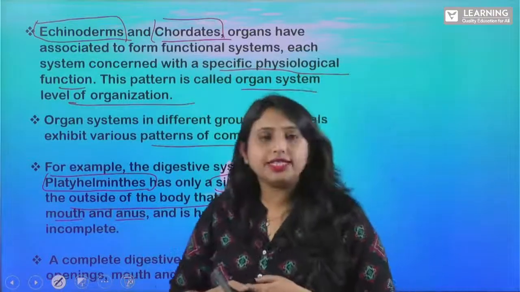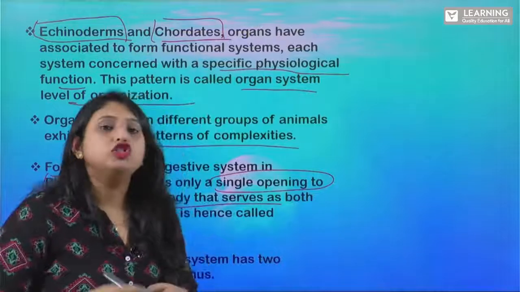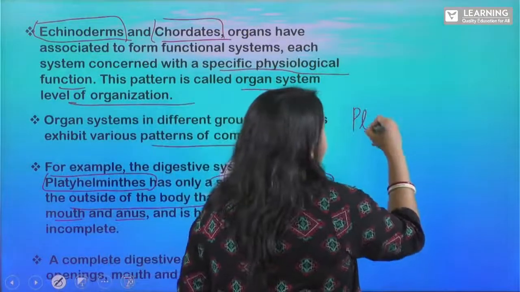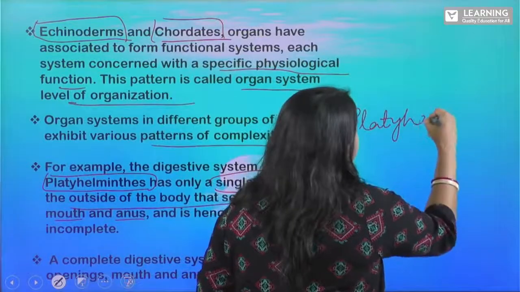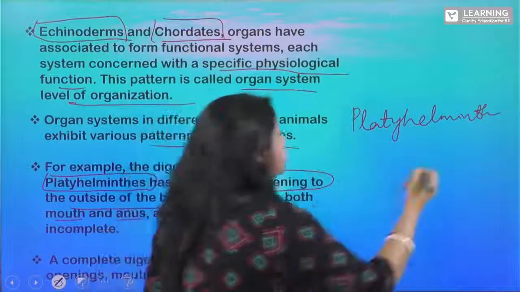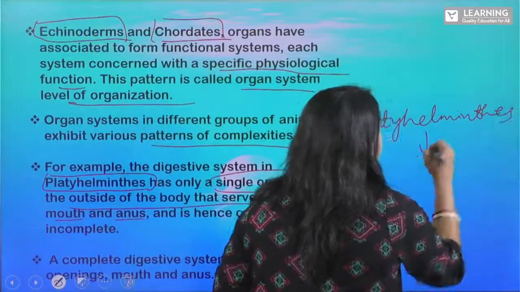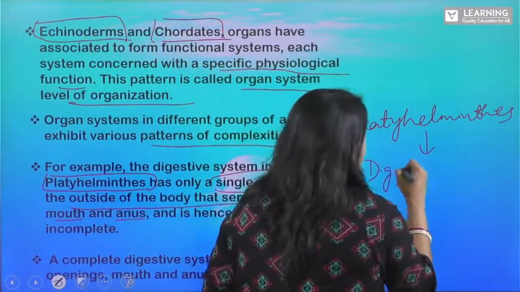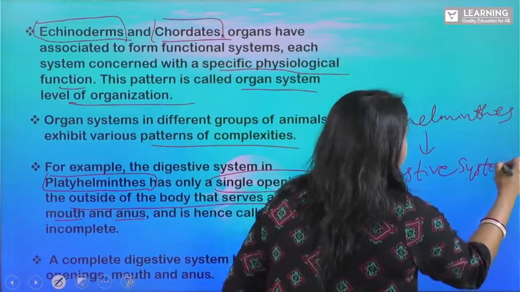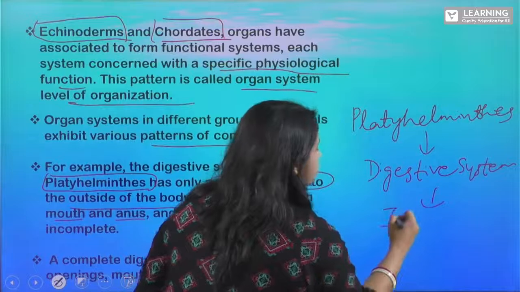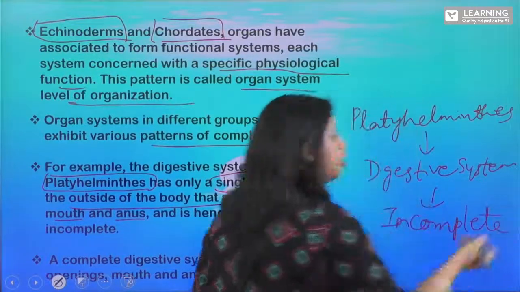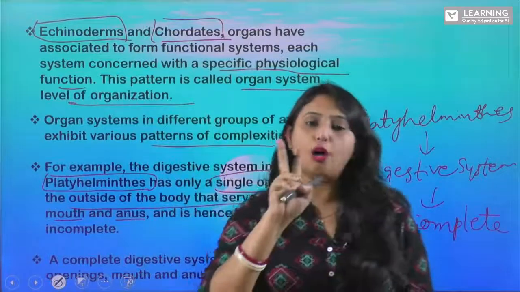So their digestive system is incomplete. In case of your platyhelminths, the digestive system is incomplete. But in case of human beings, we have two openings, right?